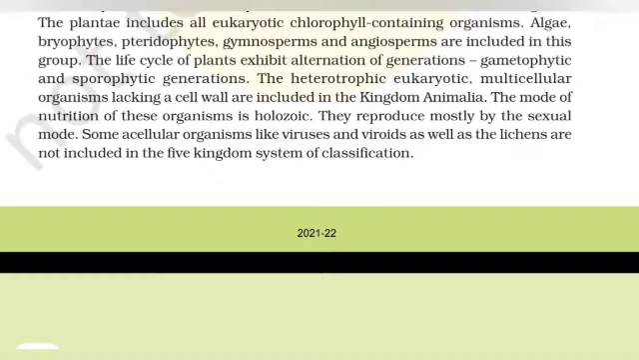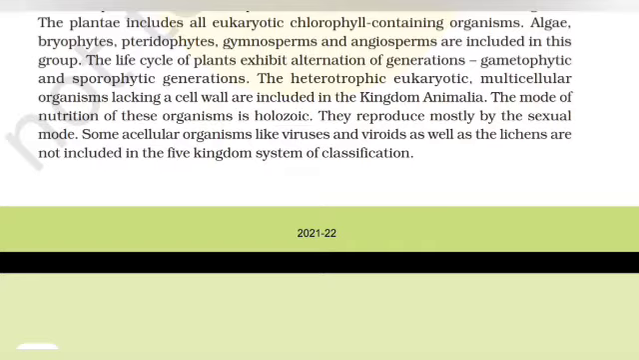Plantae includes all eukaryotic chlorophyll-containing organisms. Algae, bryophytes, pteridophytes, gymnosperms and angiosperms are included in this group. The life cycle of plants exhibits alternation of generations, gametophytic and sporophytic generations. The heterotrophic eukaryotic multicellular organisms lacking a cell wall are included in the kingdom Animalia. The mode of nutrition of these organisms is holozoic. They reproduce mostly by the sexual mode.